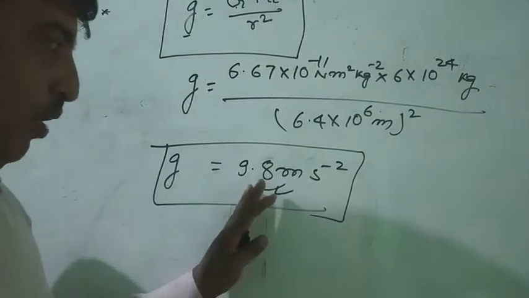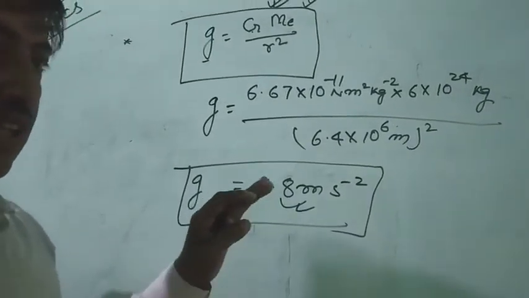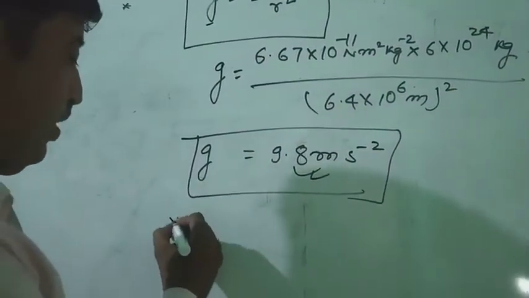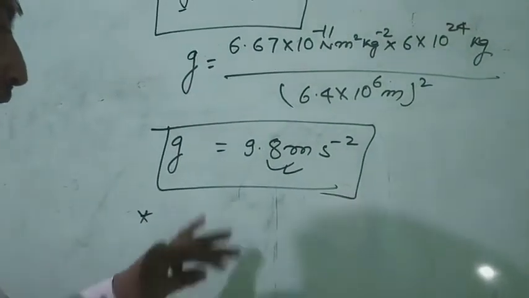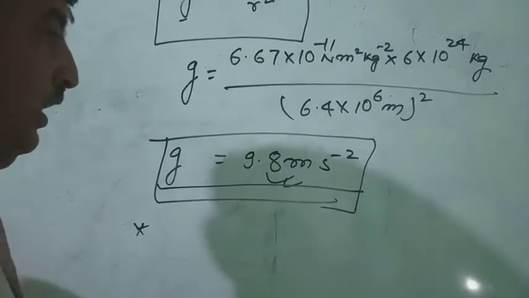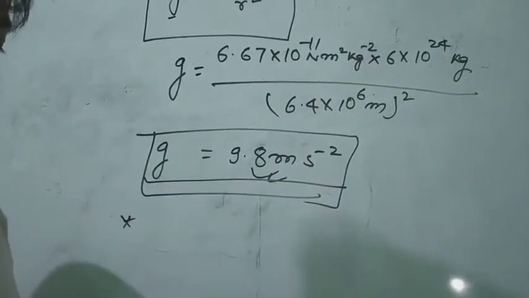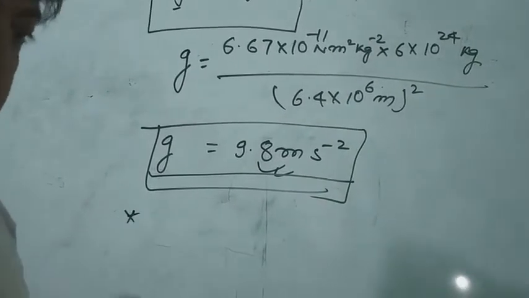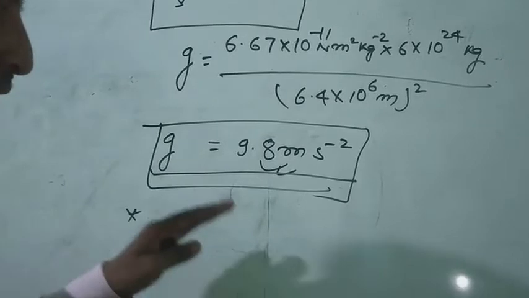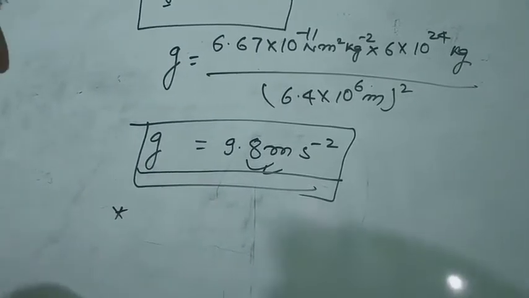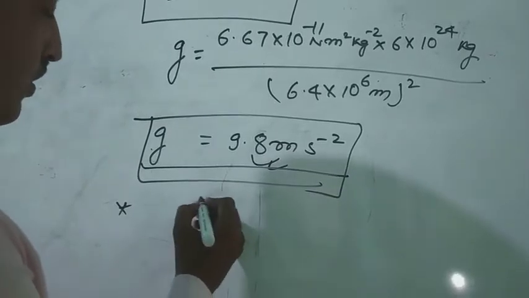The value of g decreases with increase in height, means when we go above the surface of Earth, the value of g decreases. The value of g also decreases when we go under the surface of Earth, means when depth increases, then the value of g also decreases.